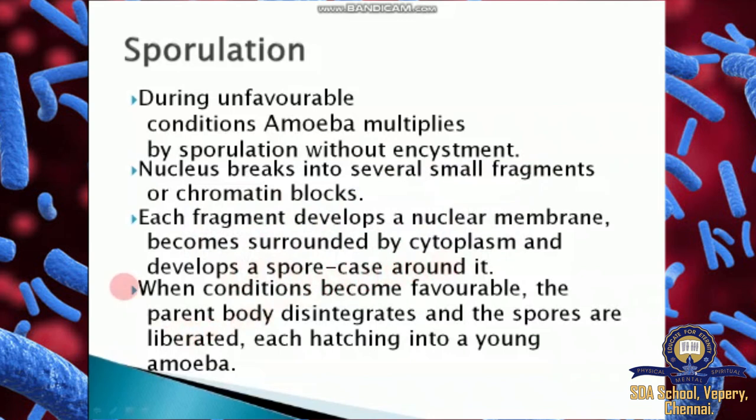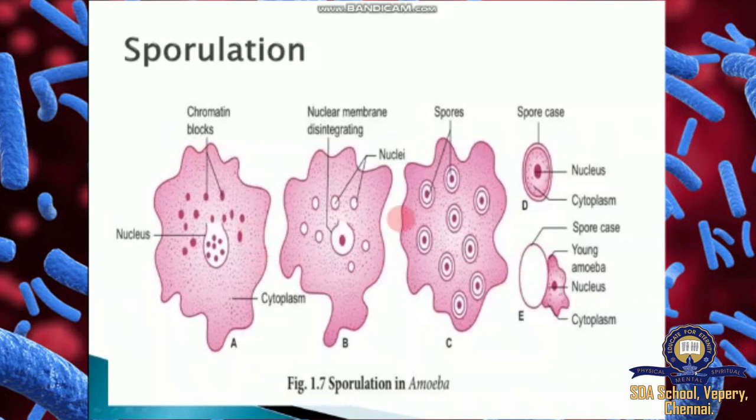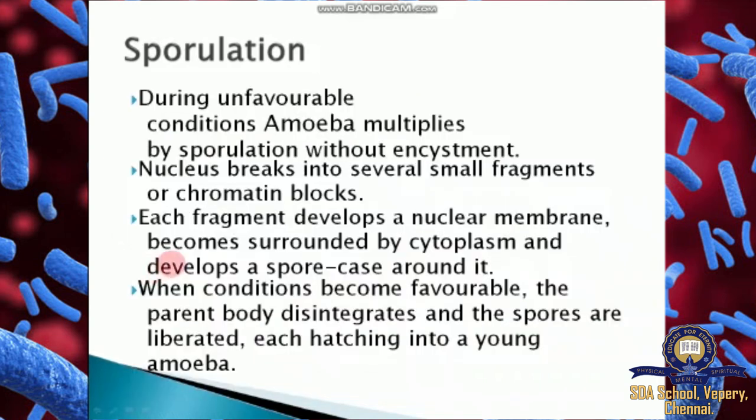The picture given shows an amoeba developing spores. The nucleus is going to divide, then form spores. A spore case is developed, but do not insist on that. The nucleus divides, then every nucleus will be sporulated with the help of a spore case. Then release: when conditions are favorable, this spore case will break up and a new amoeba will come out. When the conditions become favorable, the parent body disintegrates and the spores are liberated, hatching into a young amoeba.